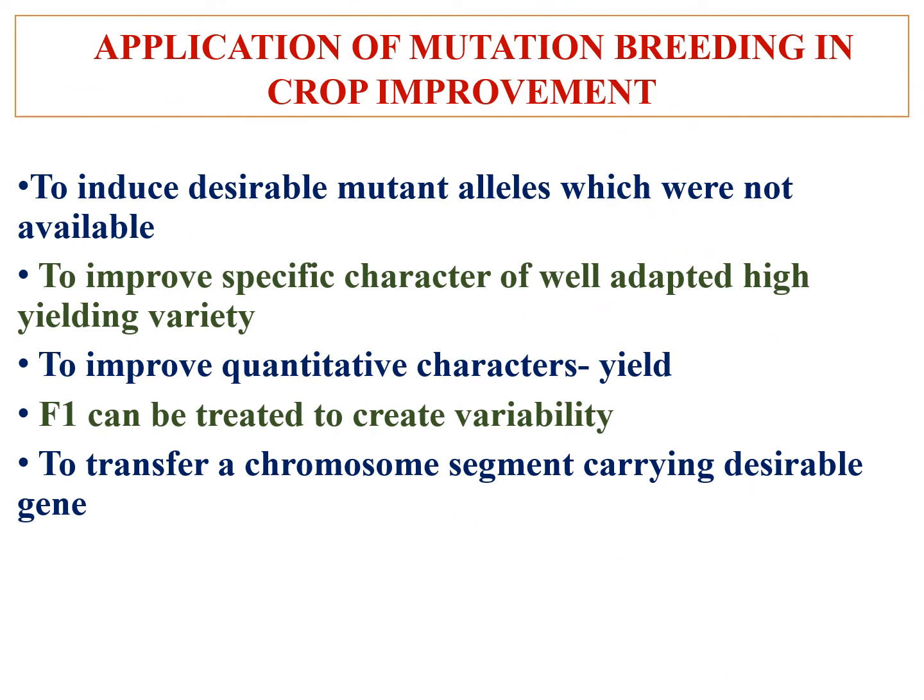And now application of mutation breeding in crop improvement. First one is to induce desirable mutant alleles which were not available. And second one is to improve specific character of well adapted high yielding variety. Next one is to improve qualitative characters like yield. And F1 can be treated to create variability. And last one is to transfer a chromosome segment carrying desirable gene.